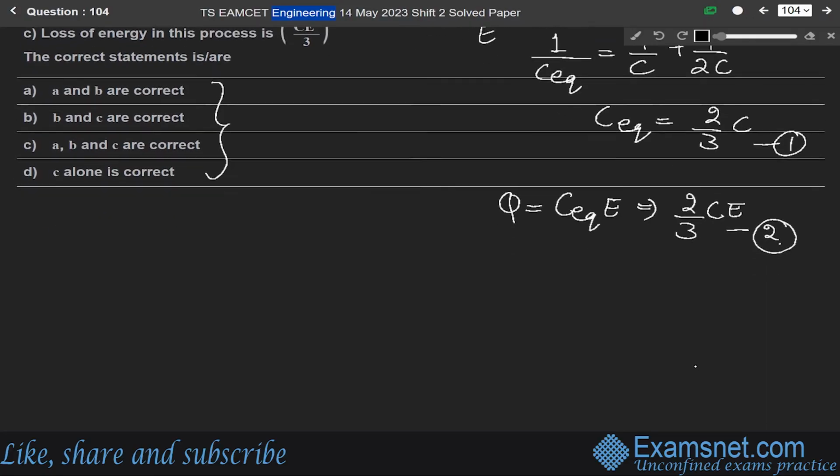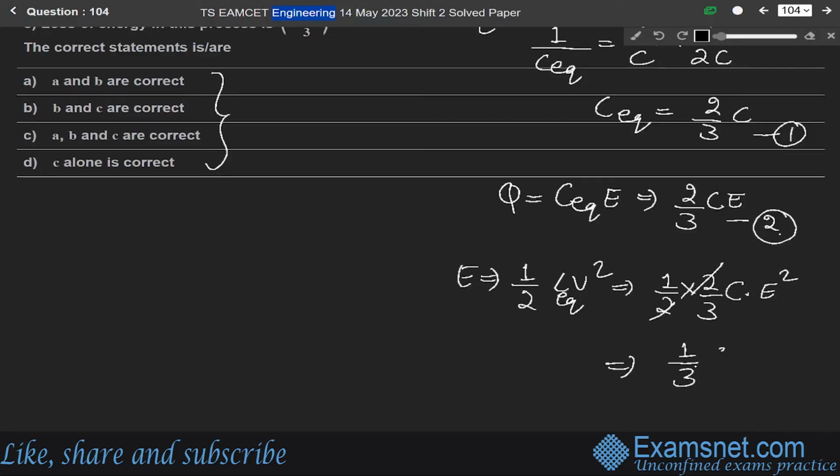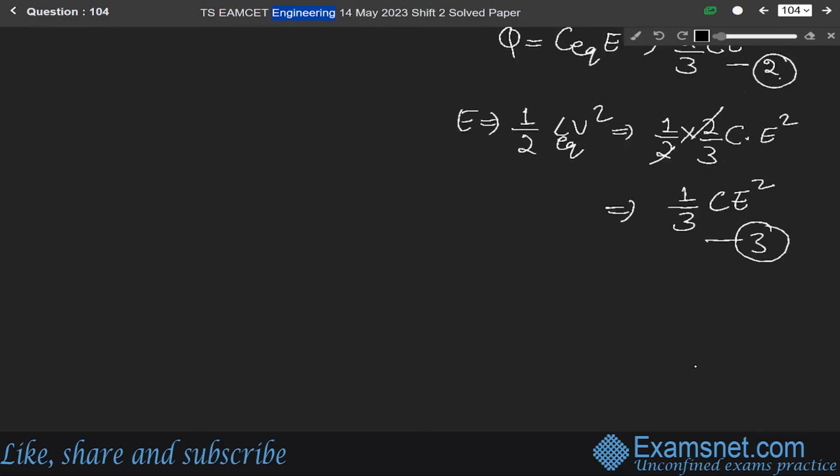And energy before removing the battery will be, the energy formula for capacitors is half C V square, meaning half C equivalent V square. So it will be equal to half into 2 by 3 into C into V square, and V is E. So it will be half into 2 by 3 C E square. The 2 cancels, so 1 by 3 C E square. Let us say this is equation number 3.